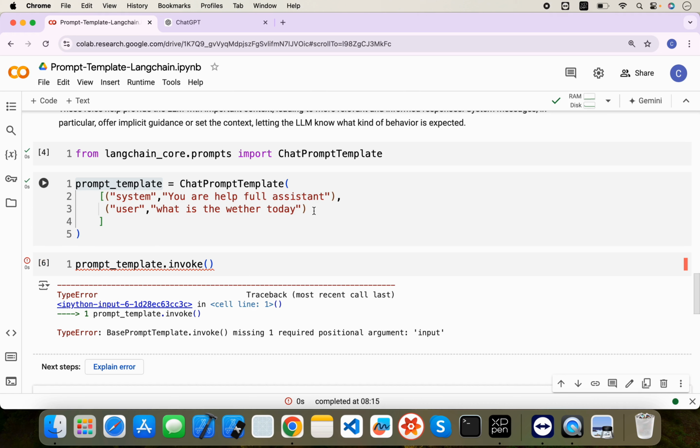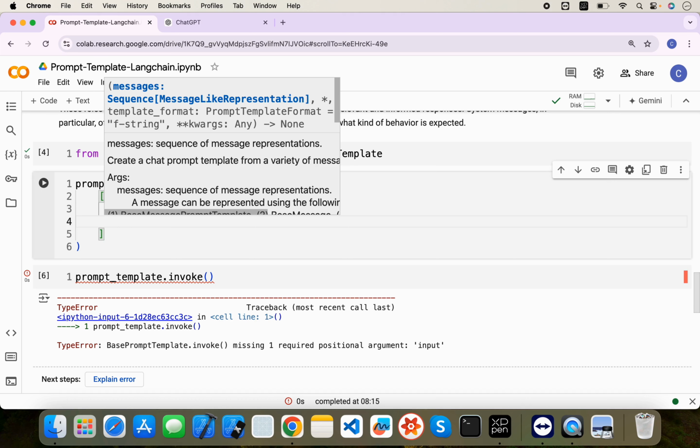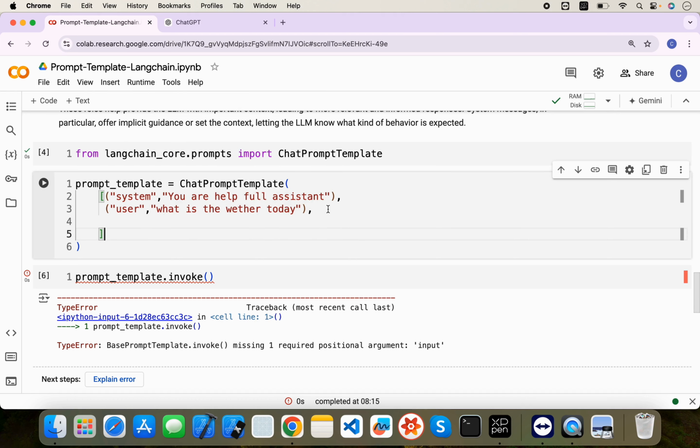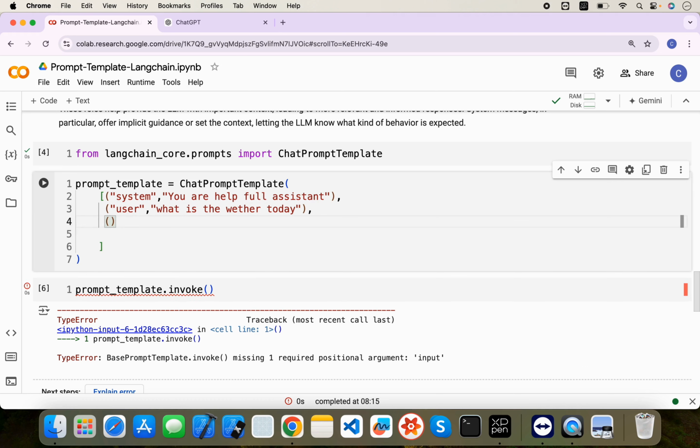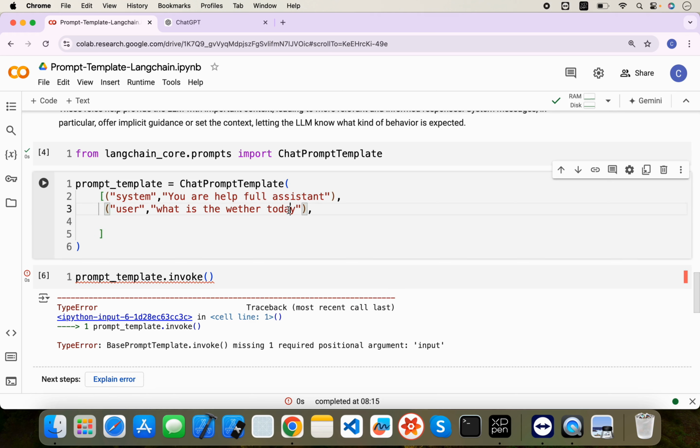So basically here the user will provide some input. Just for simplicity, I'll add it later. Let me write it here as user input.